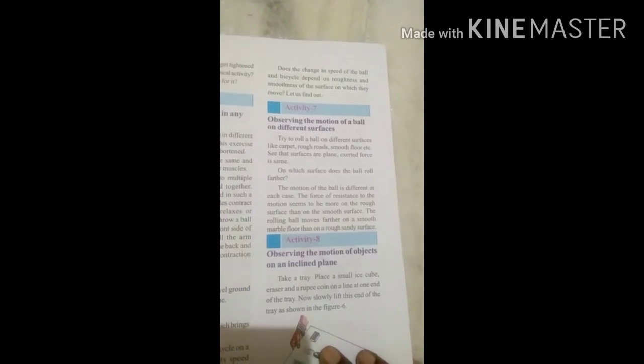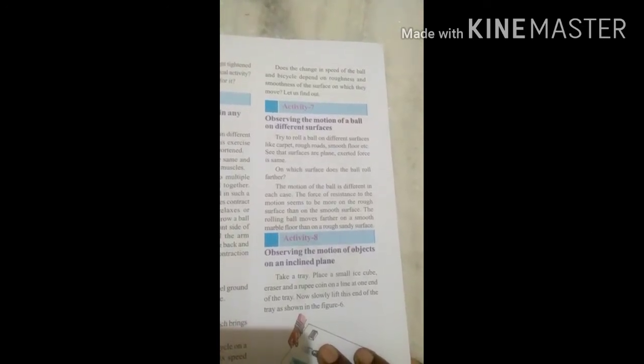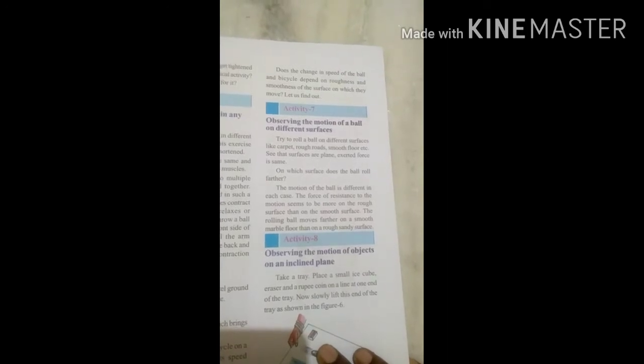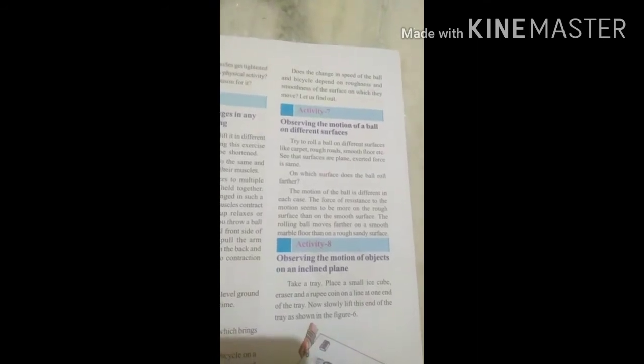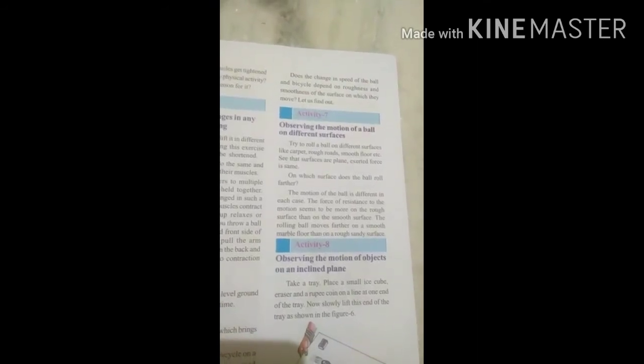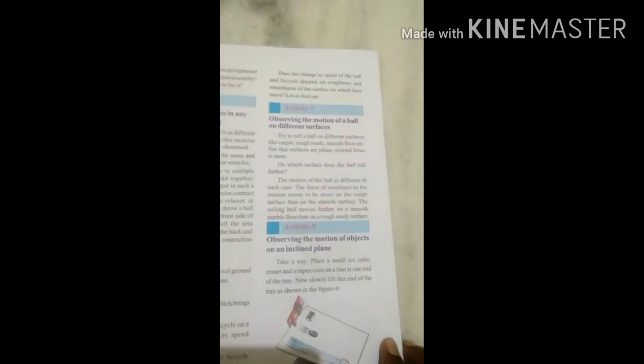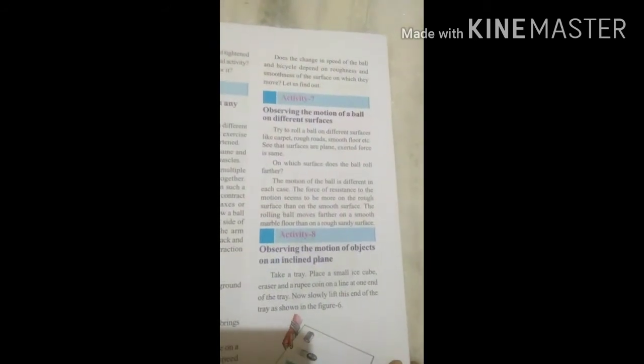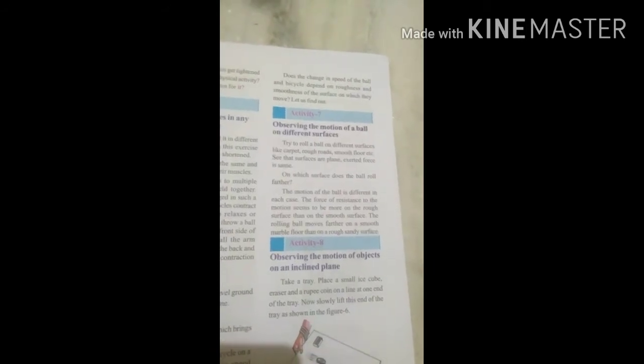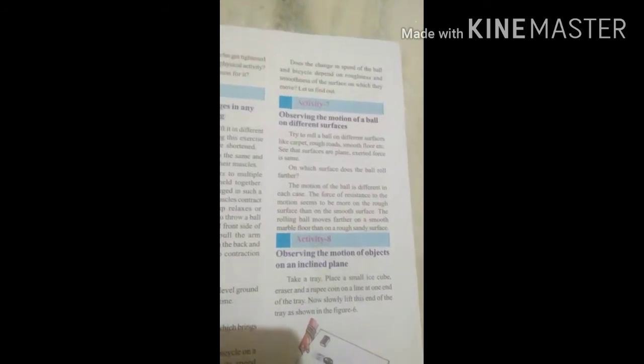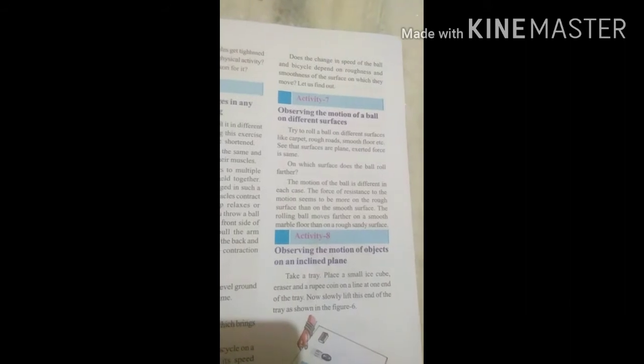The rolling ball moves farther on a smooth marble floor than on a rough sandy surface. On a rough surface you should exert a hard force when you want to change the motion of the ball. That is how you do activity 7.